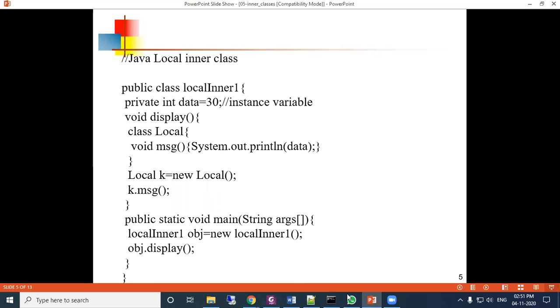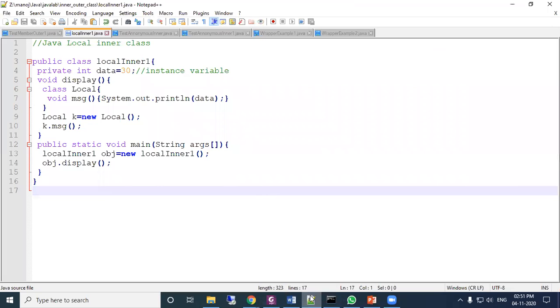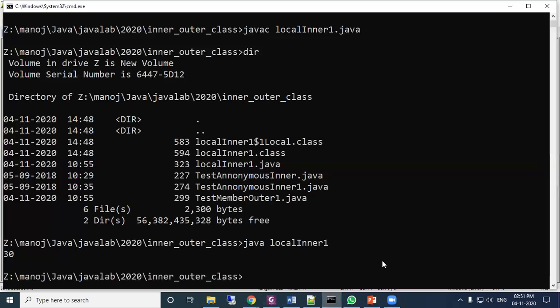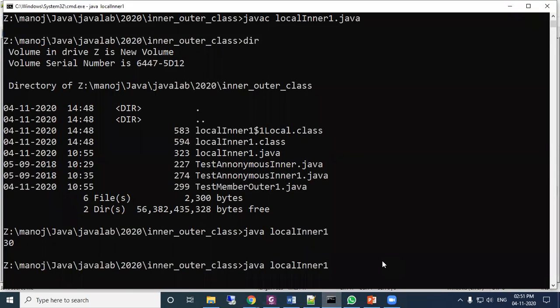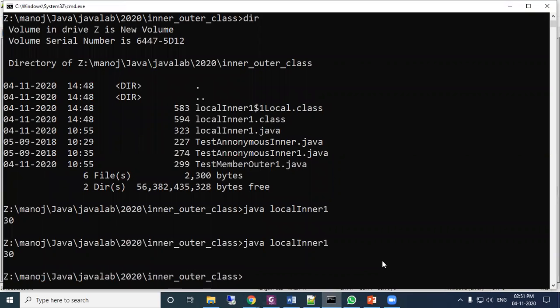Okay, and when we execute the program, so this is your program. When we execute it, the output is 30.